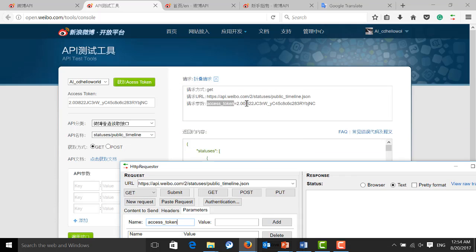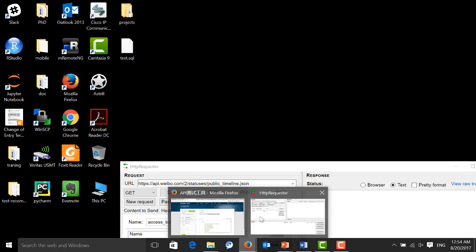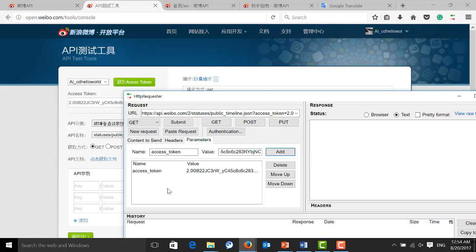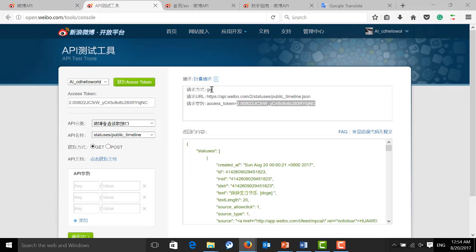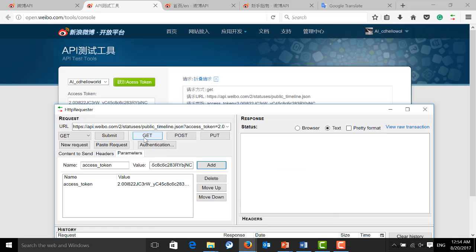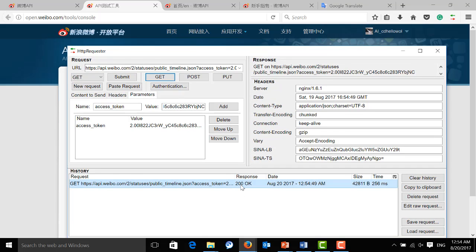This is the value, and we give the value over here and add this parameter. Now we can do the request with a get method as over here. So we will say get, and the status is 200 and OK, which means the response is successful.